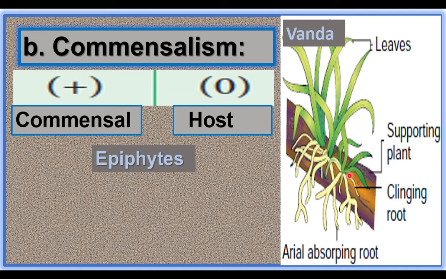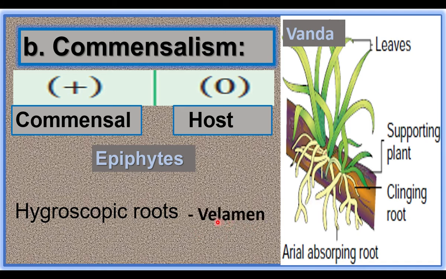It has two kinds of roots. One type of roots are meant for attachment, clinging roots. Other type of roots are freely hanging in the air, called absorbing roots or hygroscopic roots. These roots take moisture from the rainwater or atmosphere. These roots have a spongy tissue called velamen. With the help of the velamen, the absorbing roots get water from atmospheric moisture or rainwater.